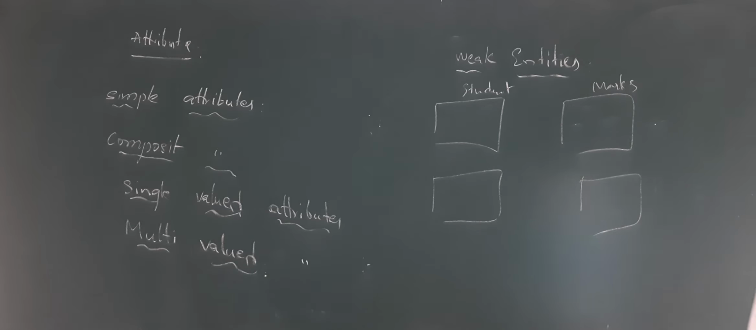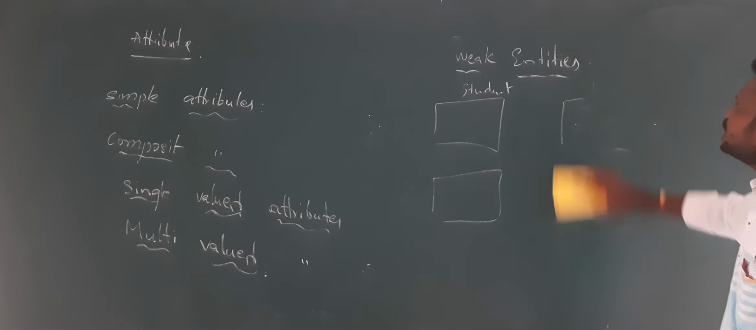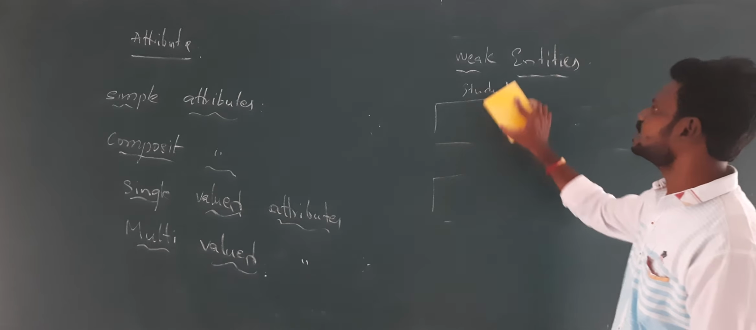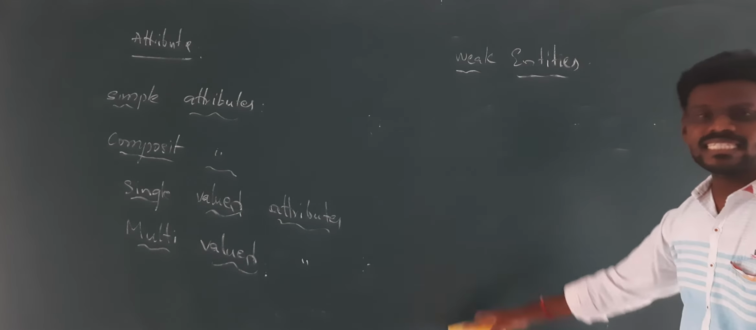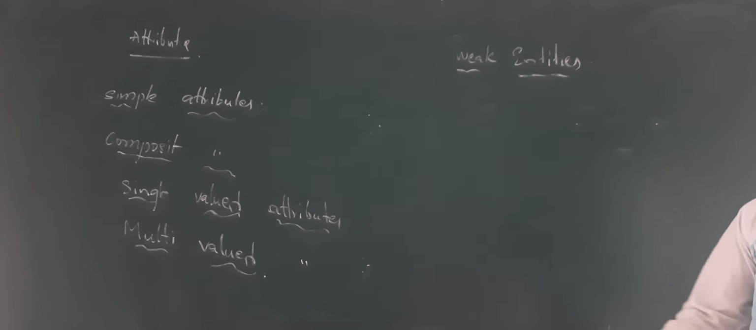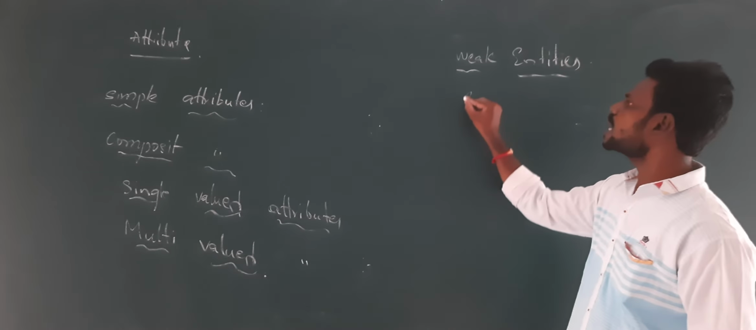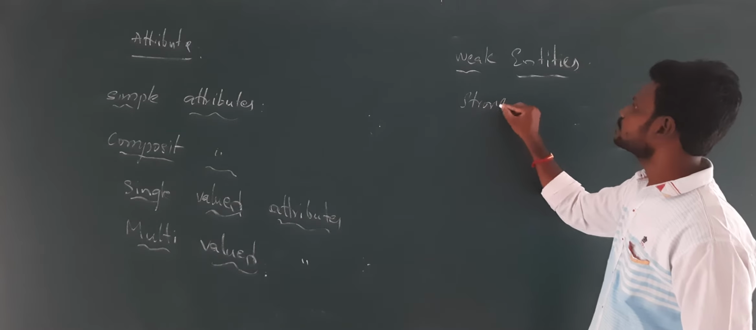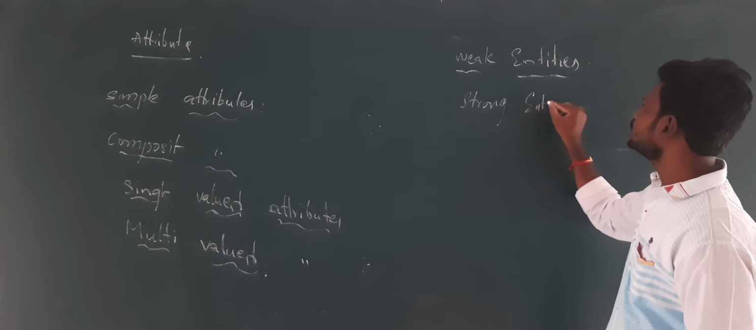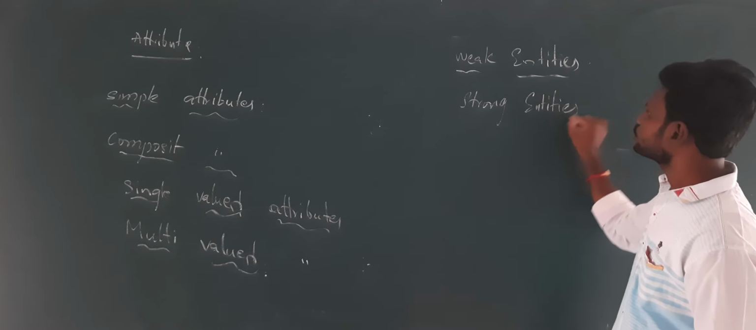And strong entities are the entities which can be uniquely identified. Student is a unique entity, a strong entity which cannot be dependent on any other entity. That is the reason they are called strong entities. Like this, we will have different kinds of issues with the entities.